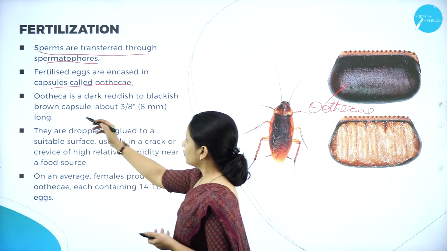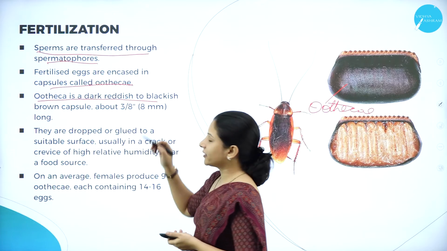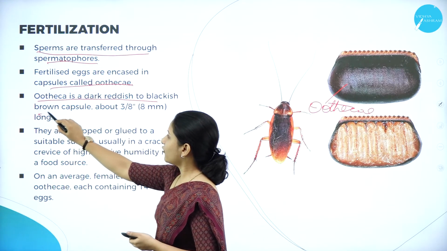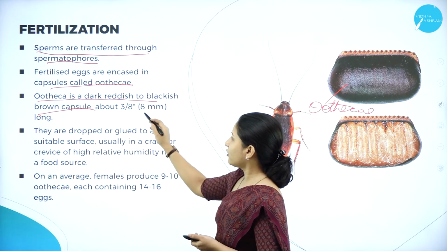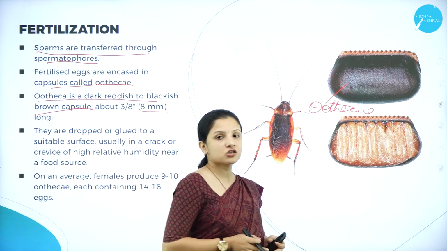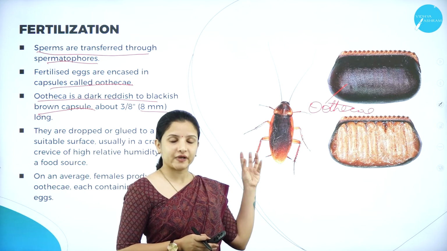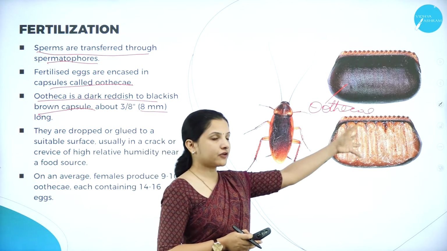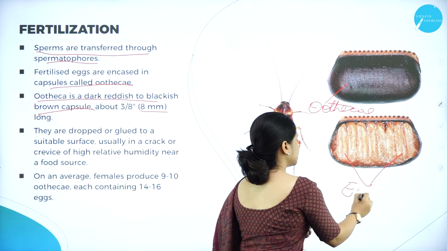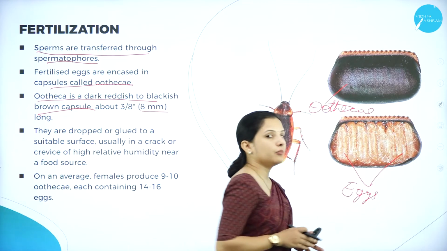Oothecae are usually dark reddish or blackish in color, forming a brown capsule about 8 millimeters in length. You can see here they are reddish or dark brown in color, and very hard, and inside are the fertilized eggs. All these are the eggs that have been fertilized by the male sperm.